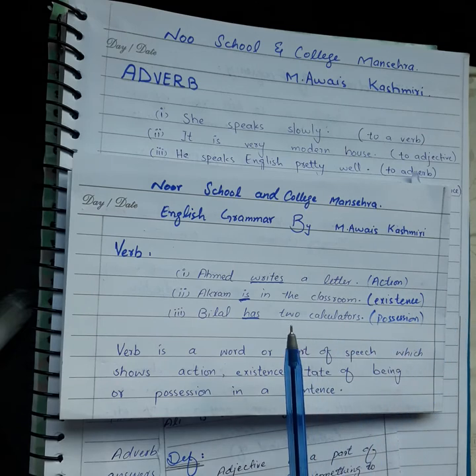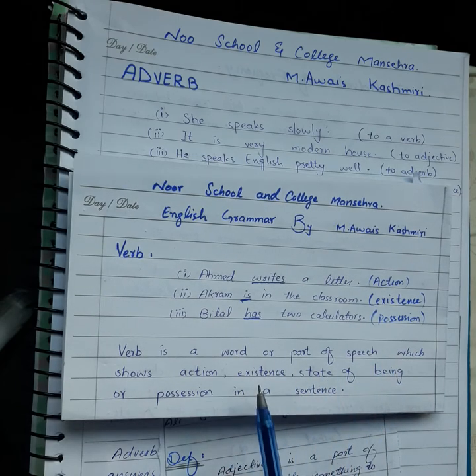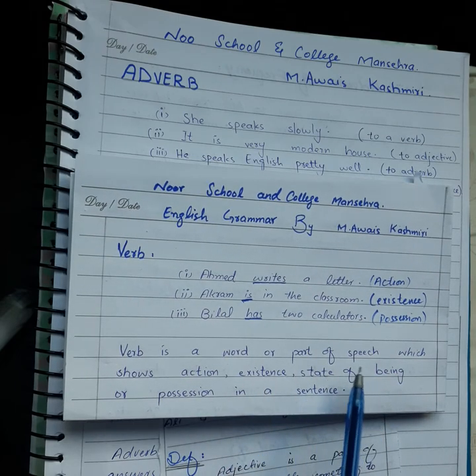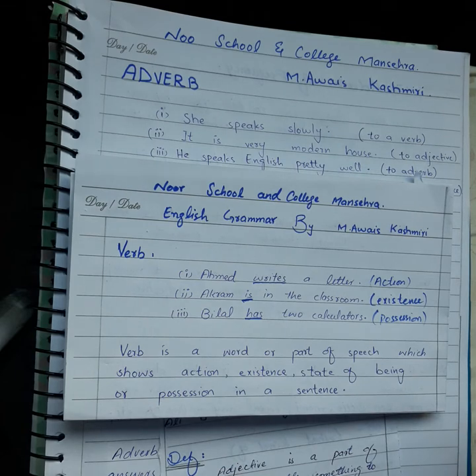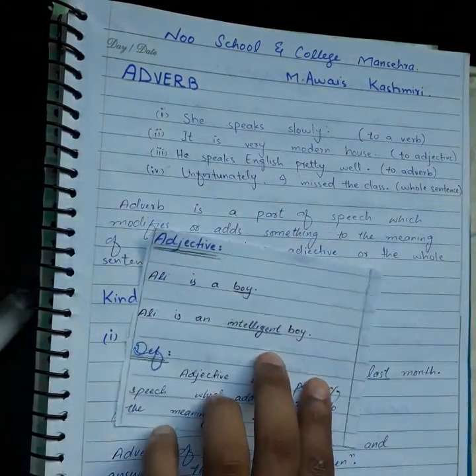So what is a verb? Verb is a word or part of speech which shows action, existence, state of being or possession in a sentence. This is about verb, which we have already discussed in the previous lecture. Dear students, now we are coming toward the second concept, adjective.